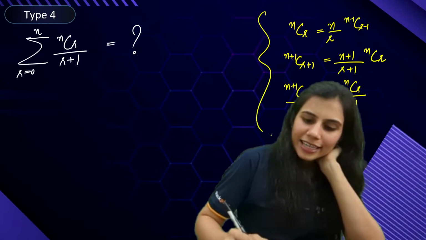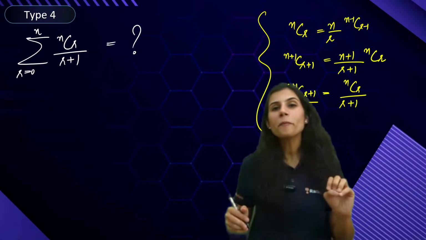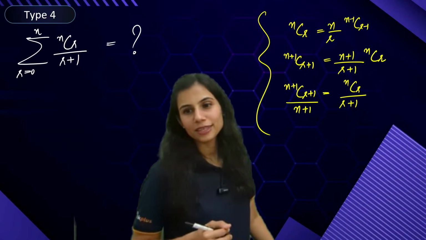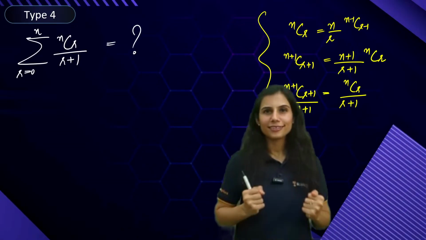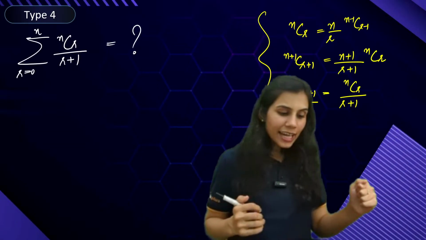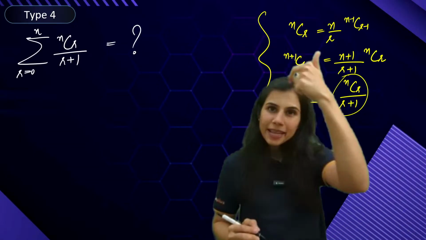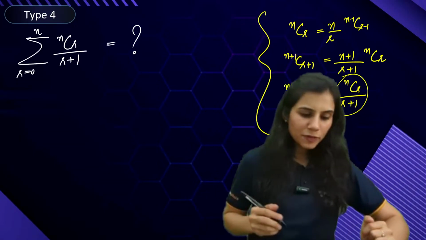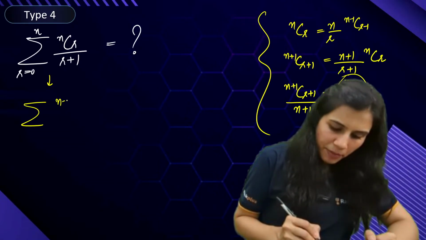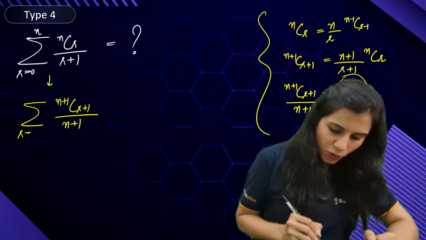This trick should be understood by you. You have to absorb it, make it internalized in your system. Absorb it, digest it, completely accept it, make it your part. NCR upon R plus 1 is written in my question. I will replace it directly with n plus 1 CR plus 1 upon n plus 1. This itself is equal to n plus 1 CR plus 1 upon n plus 1, R going from 0 to n.